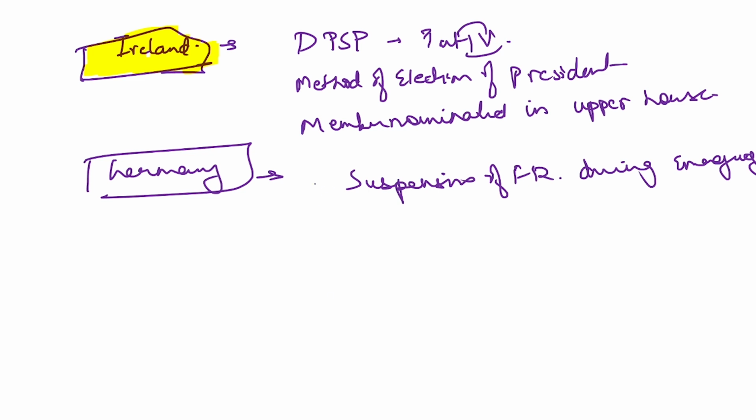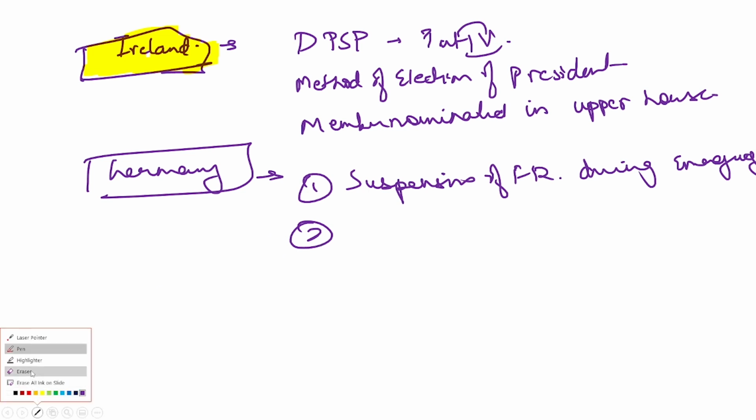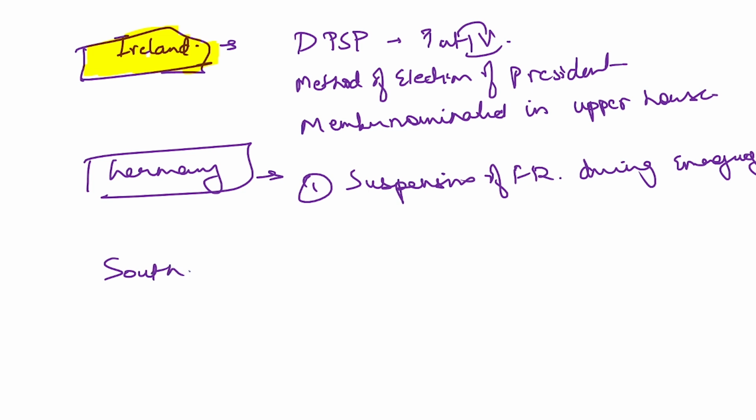Okay. Apart from that, we have taken from South Africa the amendment procedure.